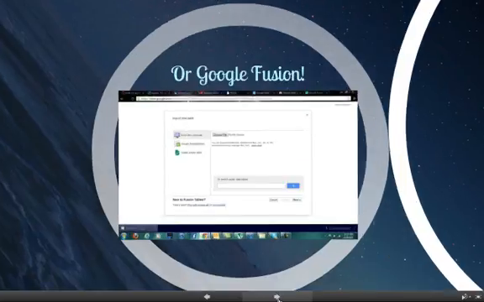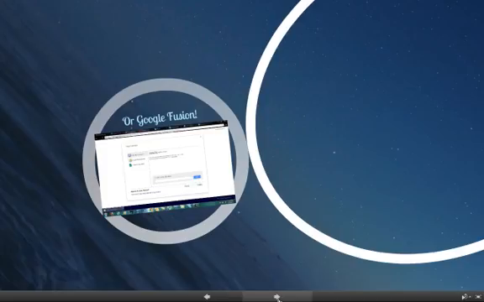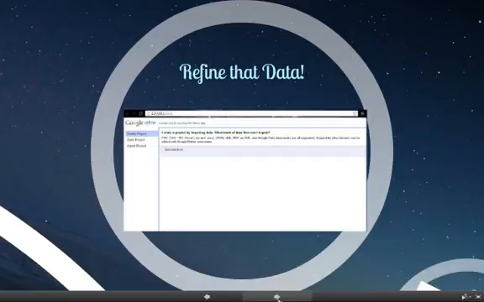Now, what do you do when you have all this data? You also have Google Fusion, which will help you find data as well. This data might seem overwhelming and over the top, just with how maybe disorganized it is, things are not labeled. Well, there's help for that, and that's Google Refine.